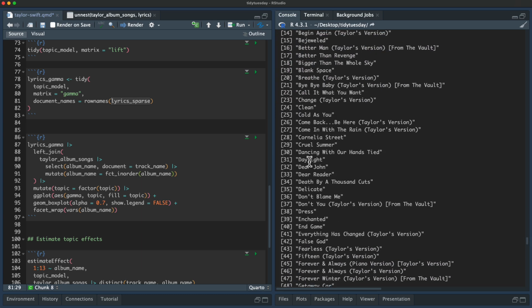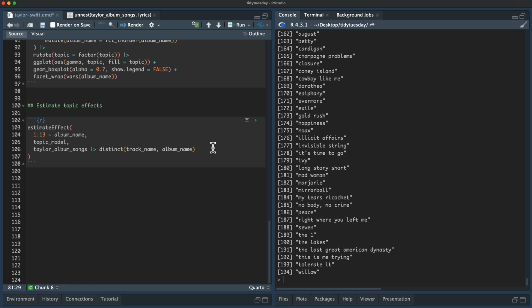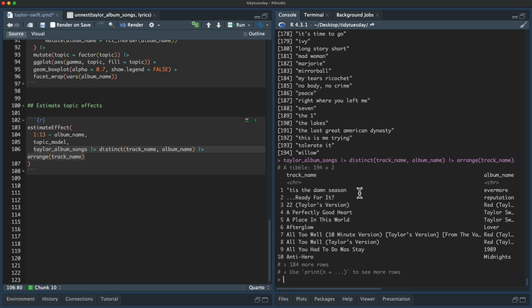This is alphabetical here. So we can just do arrange here, arrange track name. And now this will be in the right order. Let's double check that. Yes, okay, so we now have in the correct order what album name we have.